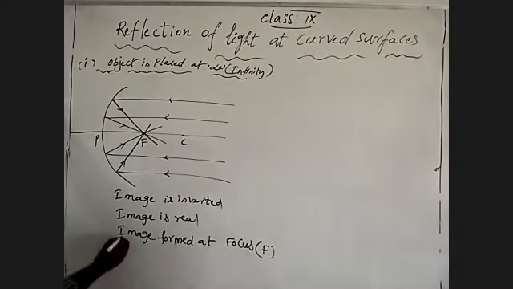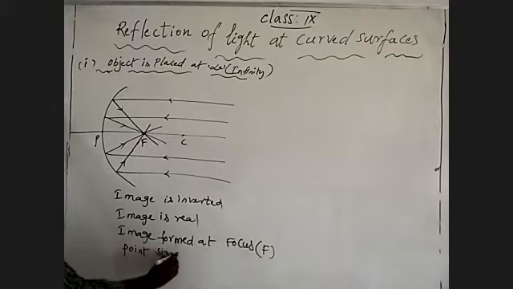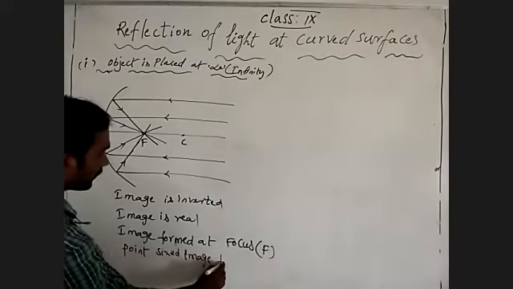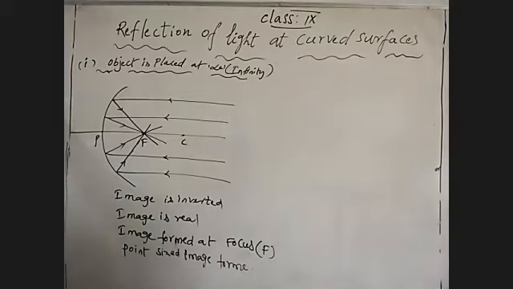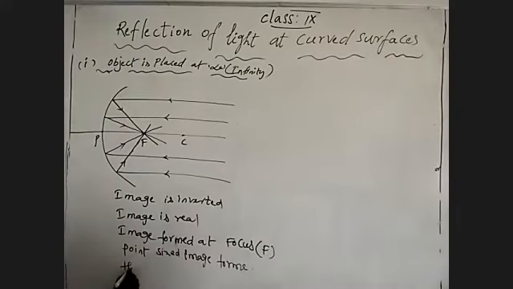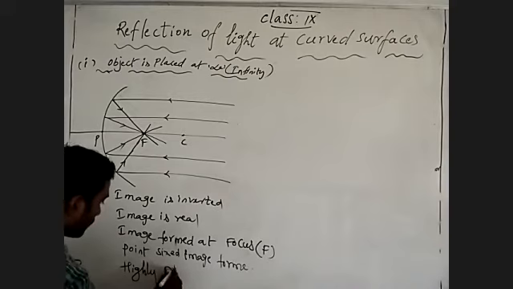And what type of image? A point sized image is formed. The character of the image is point sized. Point sized means highly diminished.